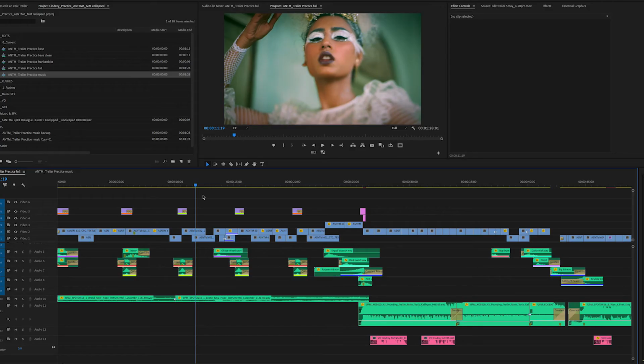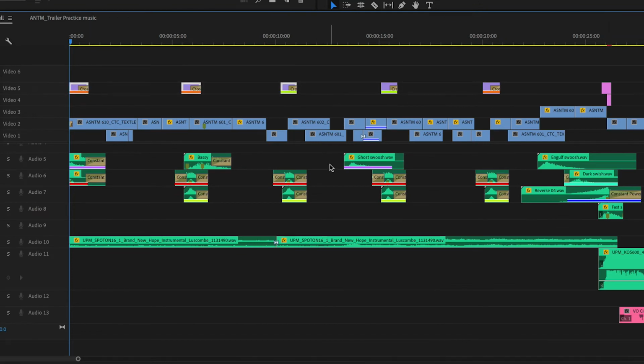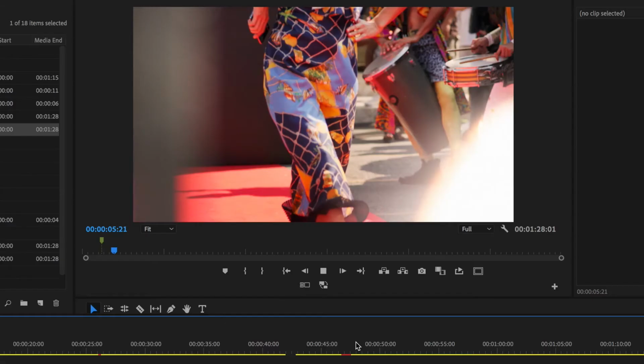Okay, so the edit's very nicely paced to the music, and what she's done here is actually add some flares and some swooshes as well, and that just gives it an extra layer of polish, which is very nice.